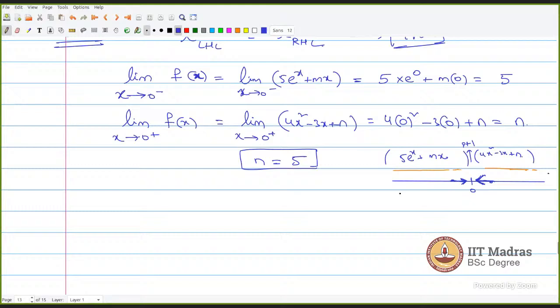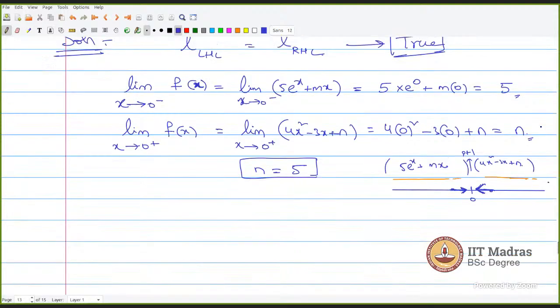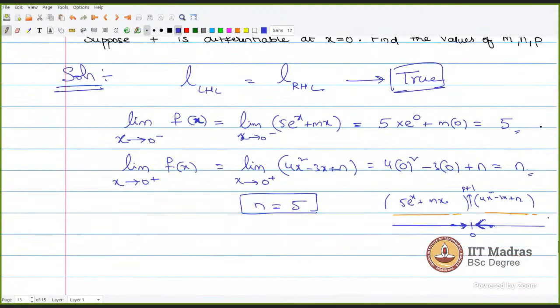From left hand side means it is coming from the left side of 0. From right hand side means it is coming from the right side of 0. Both towards 0. We approach 0 either from left hand side or the right hand side. So when we compute that, we will get one limit as 5 and another limit as n. But we know that left hand limit and the right hand limit both are equal because the limit exists at x is equal to 0. Therefore, we get n is equal to 5.